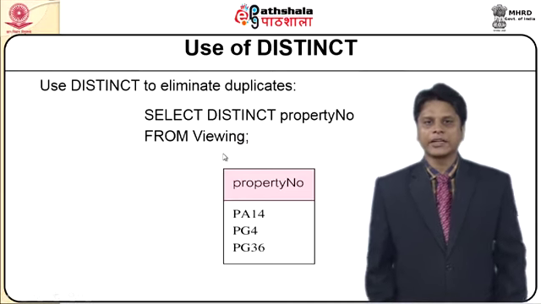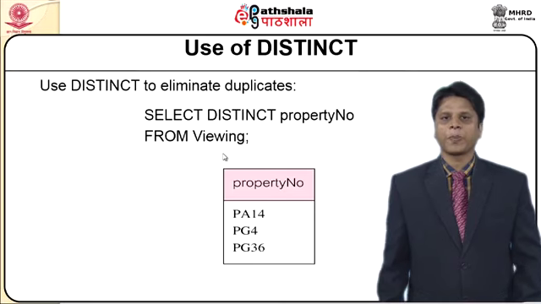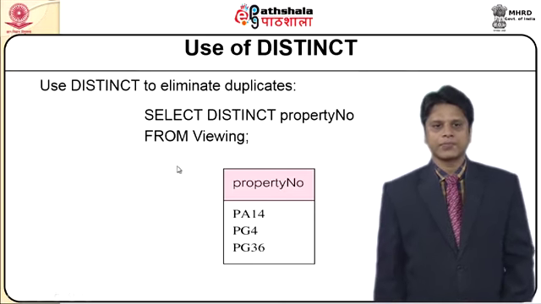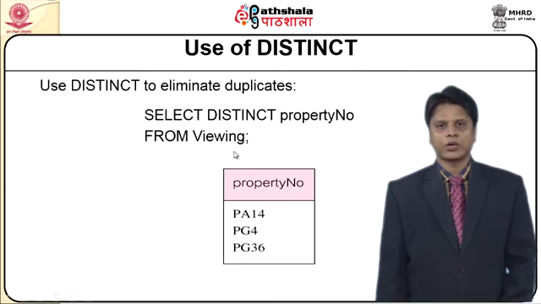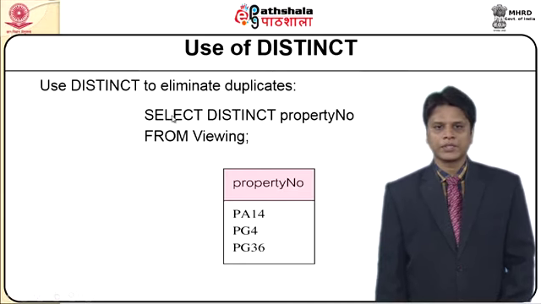So it avoids redundancies by just projecting a value called distinct. Using distinct is mainly to eliminate duplicates that are available within either the row or the column. So select distinct property number from viewing reduces 5 tuples to 3 tuples now, which means we have avoided duplicates.